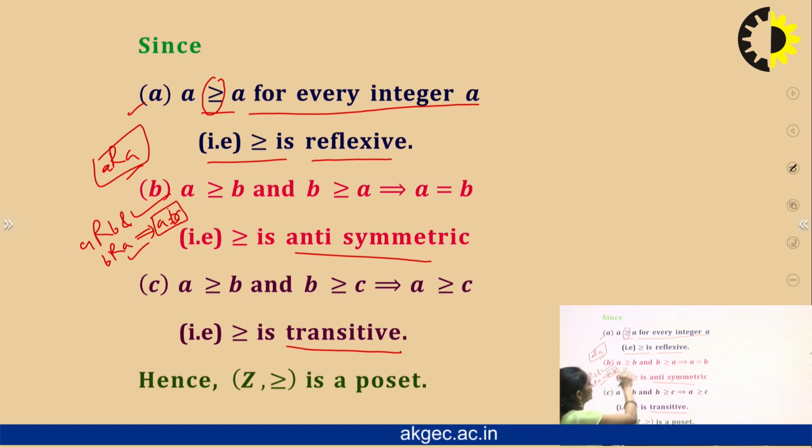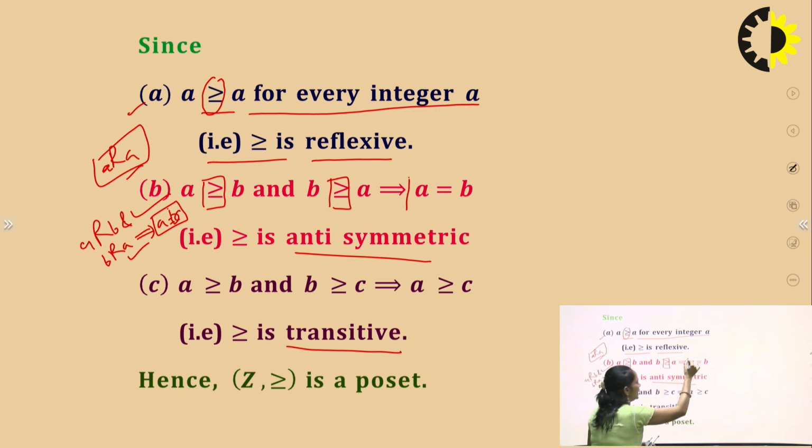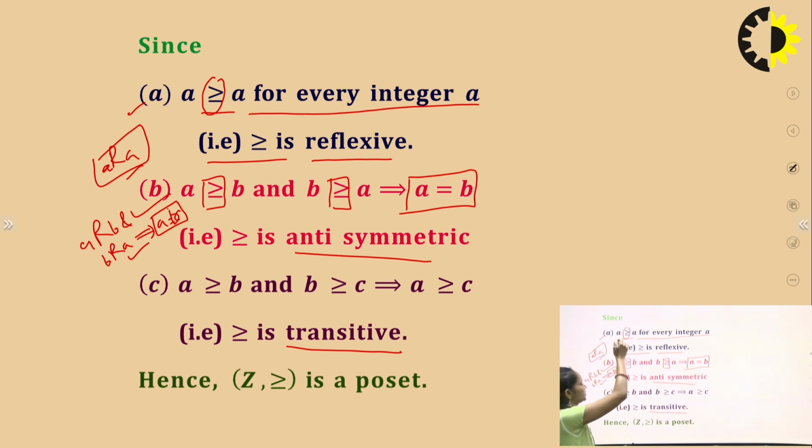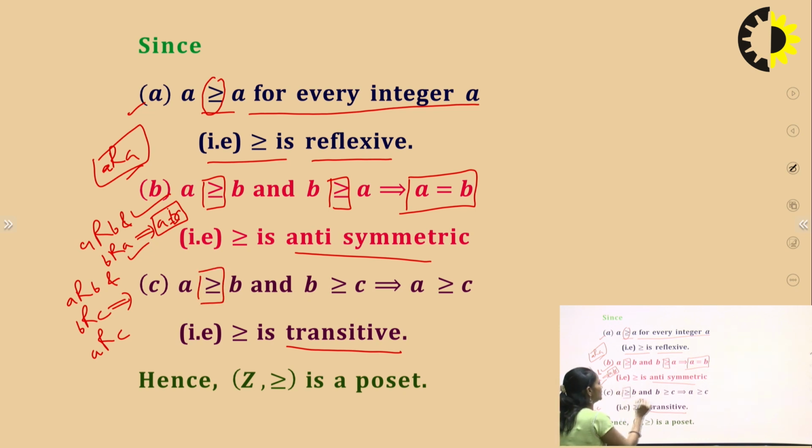So A is greater than or equal to B and B is greater than or equal to A, because the relationship is greater than or equal to. This is true: A is greater than or equal to B and B is greater than or equal to A, so this implies that A is equal to B. So the greater than or equal to relation is reflexive and antisymmetric, and the third one is transitive. What is a transitive relation? A transitive relation is if A is related to B and B is related to C, this implies that A is related to C.